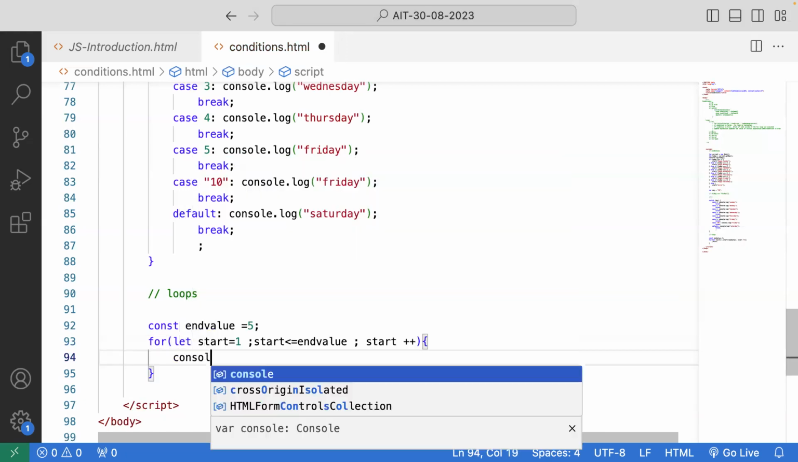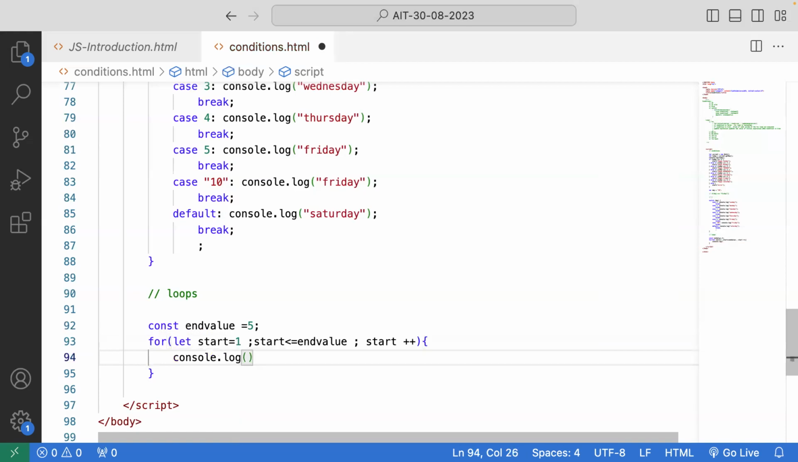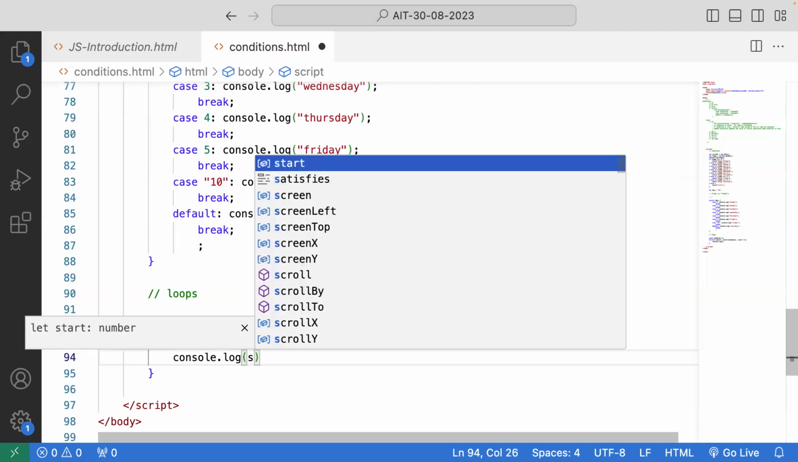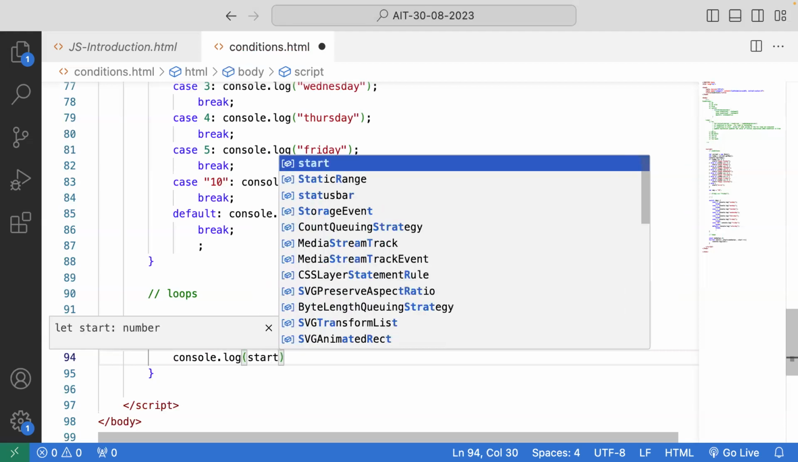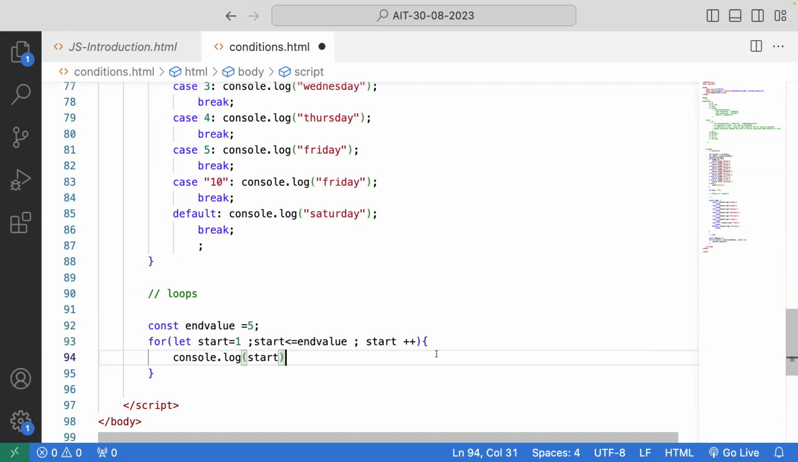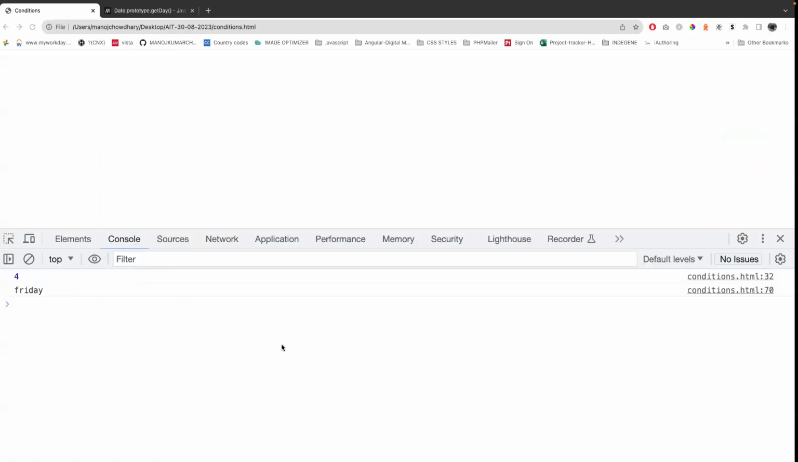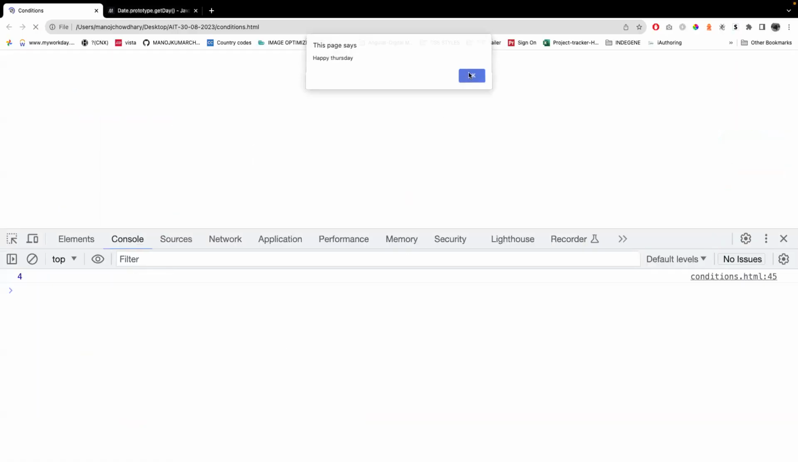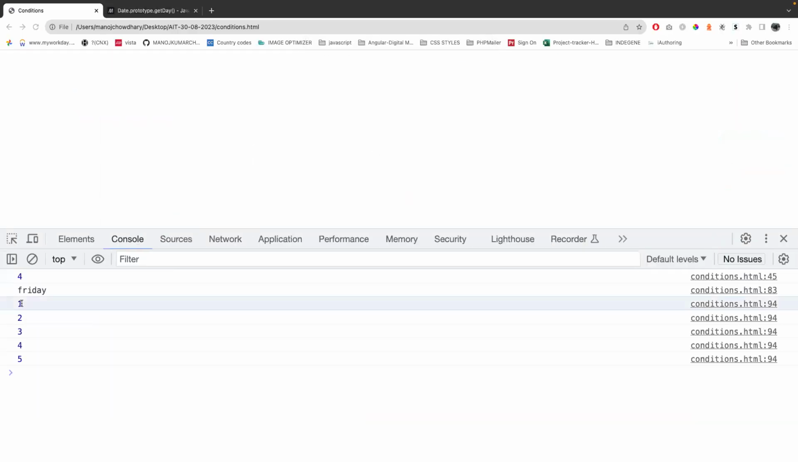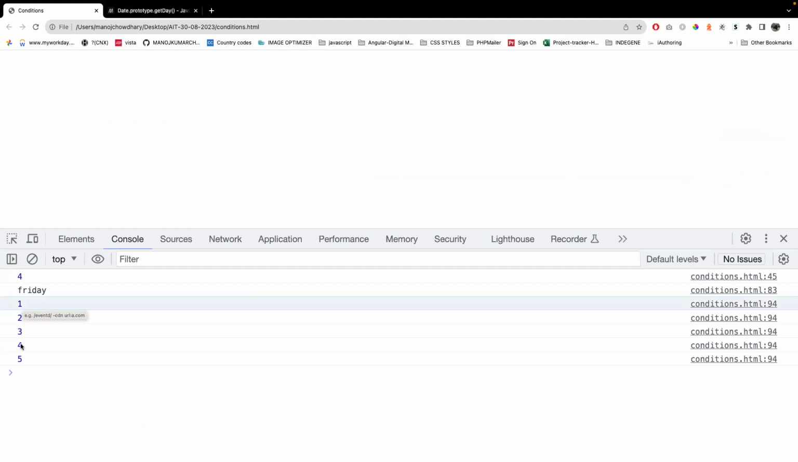Now for example, console.log of what do I need to print here, end value or start value? Start value I need to print, because that is what I was initializing and incrementing every time, and the final output I'll get from it. So console.log of start. Now if I execute it, see, I got 1, 2, 3, 4, 5.